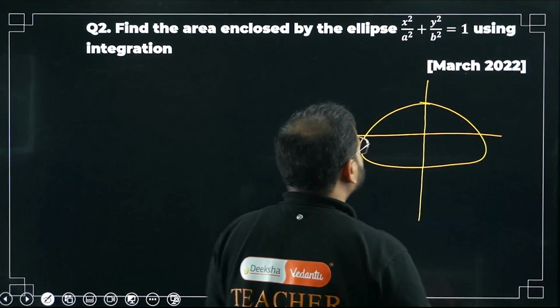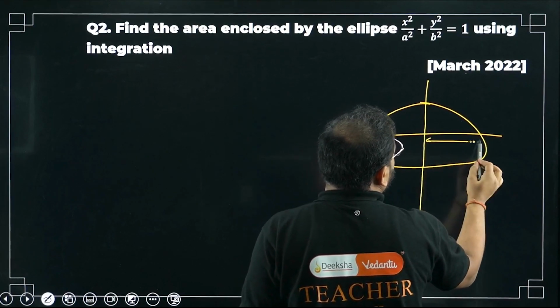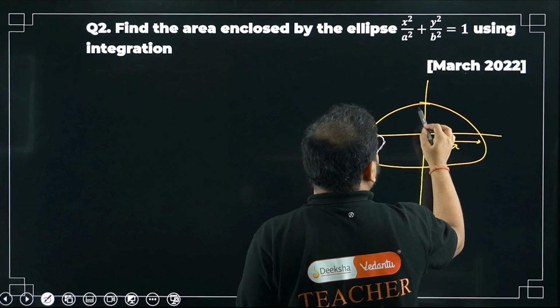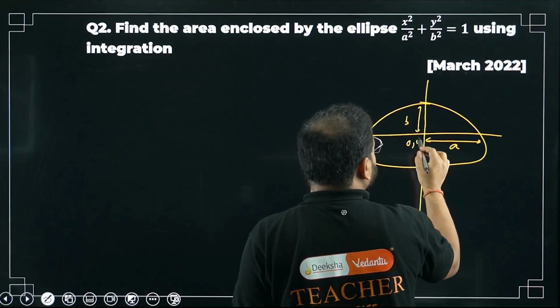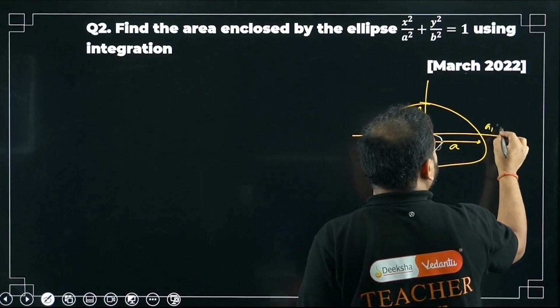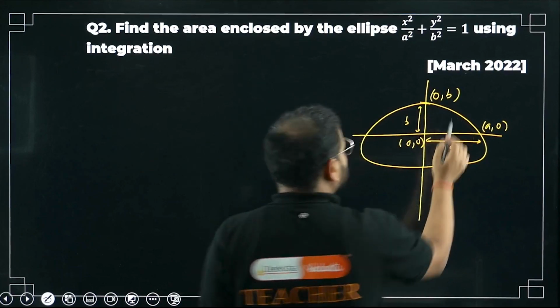Ellipse, right? So this value will be what, bacha? This is going to be my x-intercept. So A, right? This is my A, right? And what is this value? This is going to be B, sir. Means basically this is going to be, sir, please check here, 0, 0. And this is what, bacha? A, 0. Okay. And what about this? 0, B. Is that clear?